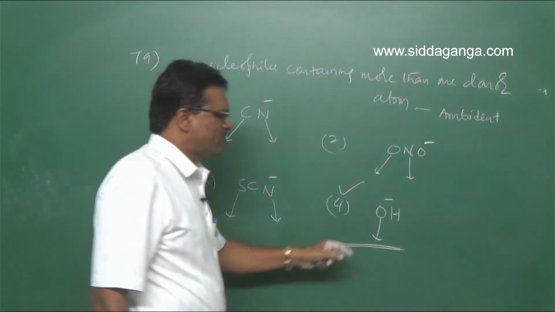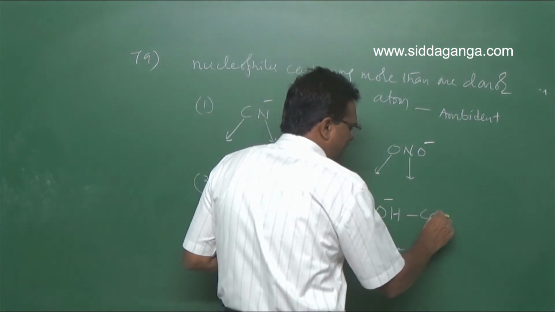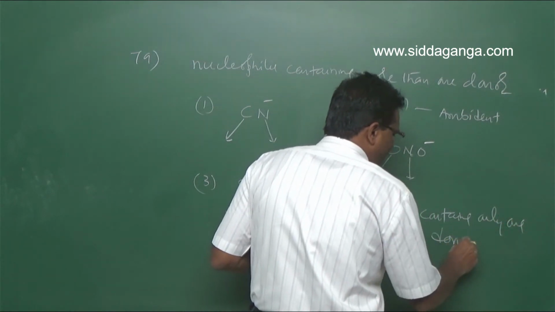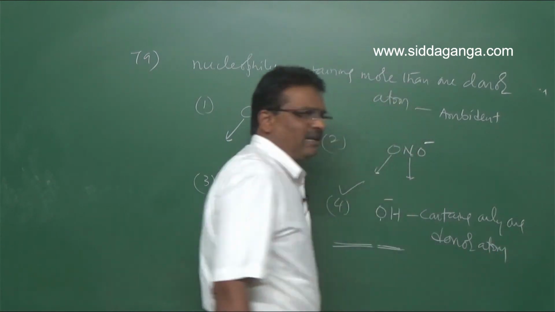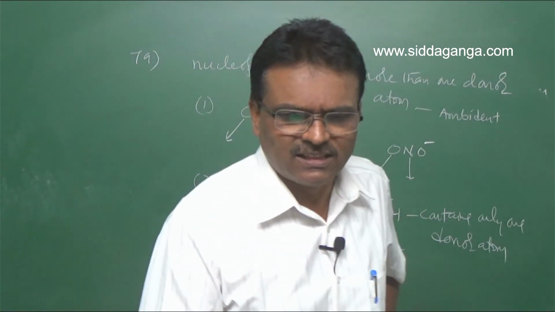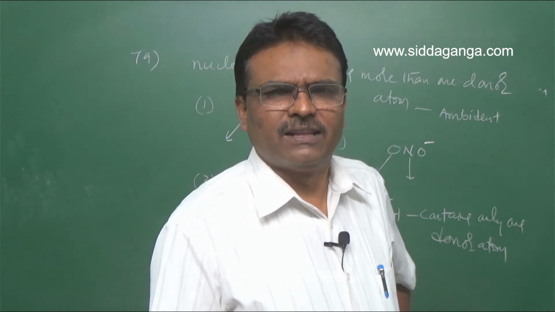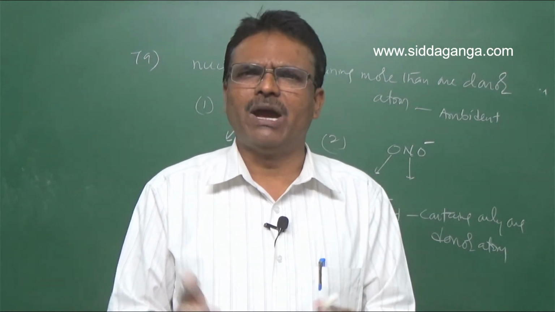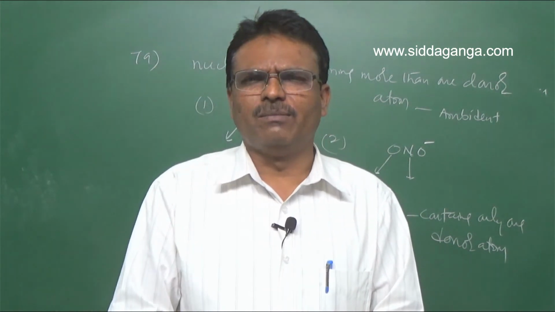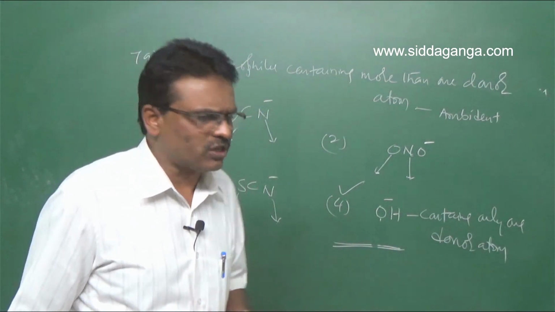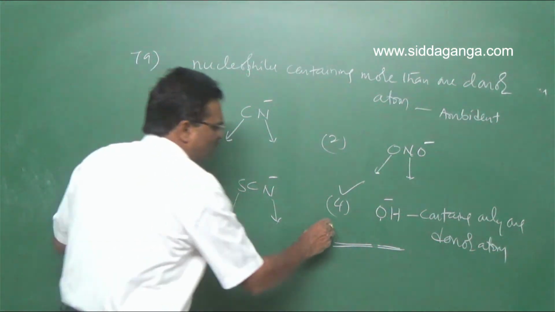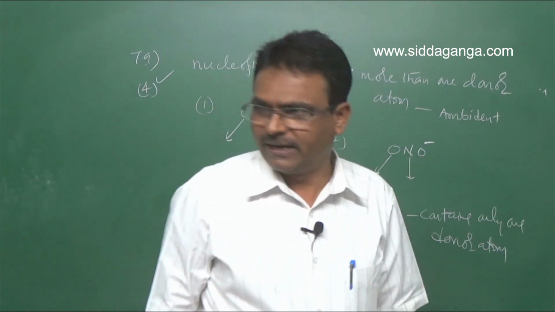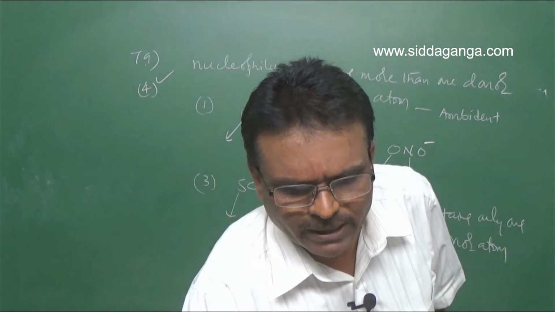So OH contains only one donor atom. Nucleophiles are those that donate electrons. Ambident nucleophile means one nucleophile which has more than one donor atom. If there is one donor atom, they are not ambident nucleophiles. So hence for the question number 79, the fourth option is right. The fourth option is correct. That is not ambident.